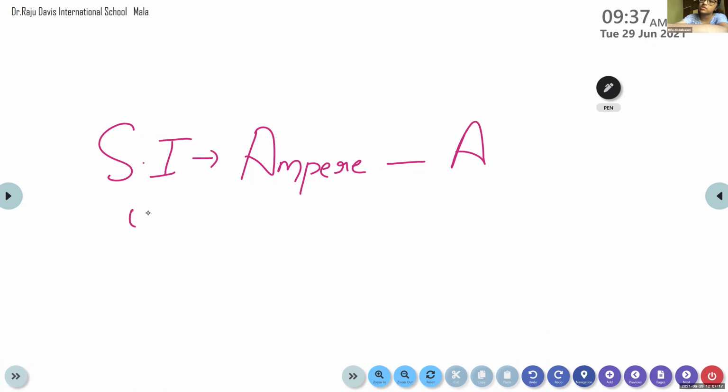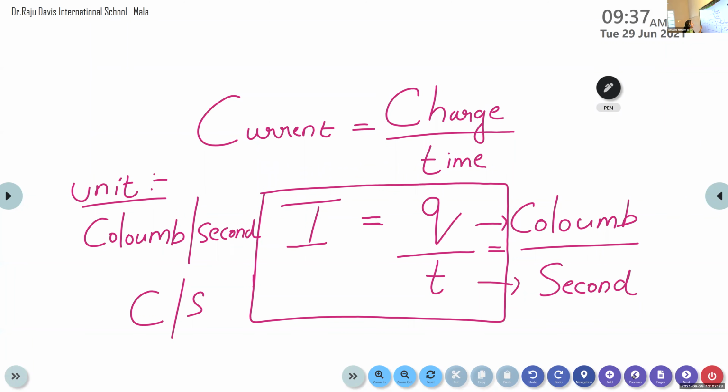Ma'am, will you say what is the dimensional unit of current? Okay. The dimensional unit of current is Coulomb per second. How we obtained it is from the equation we can calculate a unit for this current. The charge is represented in terms of Coulomb and the SI unit of time is second. So Coulomb divided by second, that is Coulomb per second, is the dimensional unit of current.